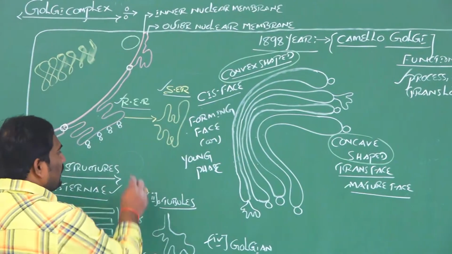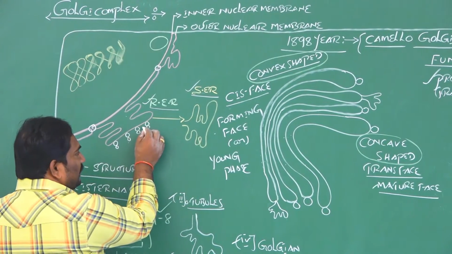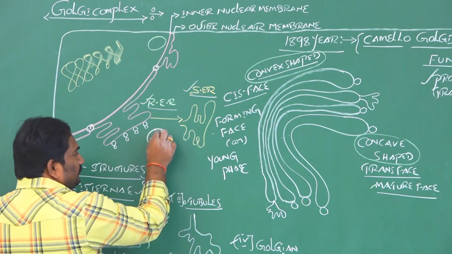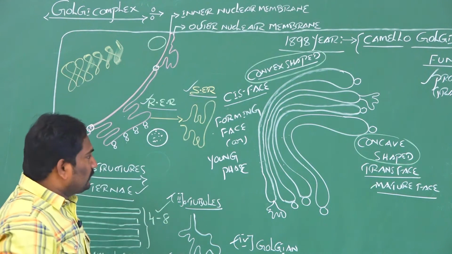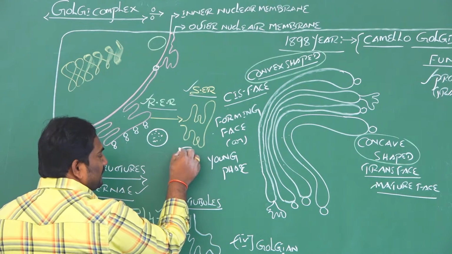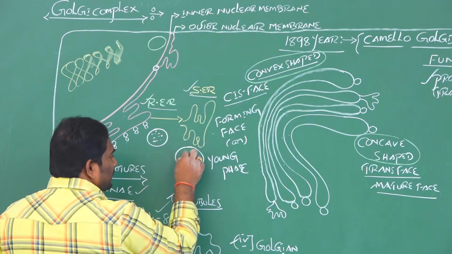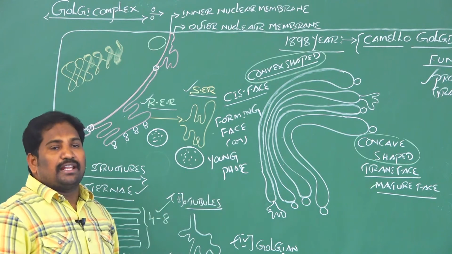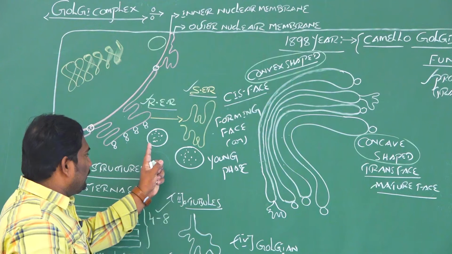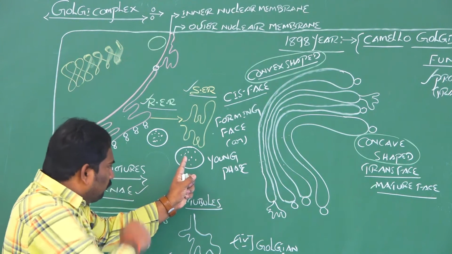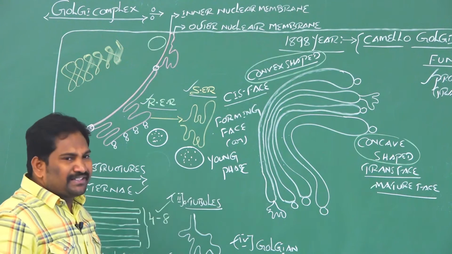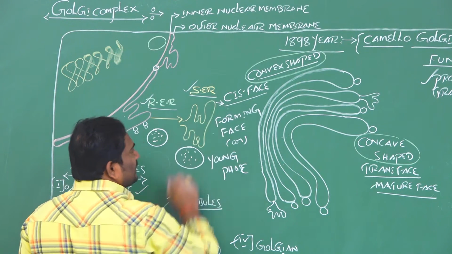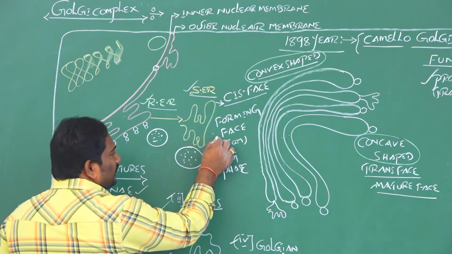Very simple. See here, the rough endoplasmic reticulum synthesizes proteins. These proteins are packed in vesicles, so vesicles with protein. The smooth endoplasmic reticulum helps in the synthesis of lipids and steroids. These are also packed in vesicles, vesicles with lipids and steroidal hormones. These vesicles with protein and vesicles with lipids and steroidal hormones are released from the endoplasmic reticulum and enter into the